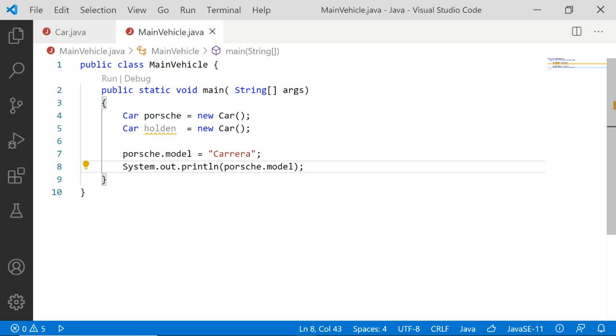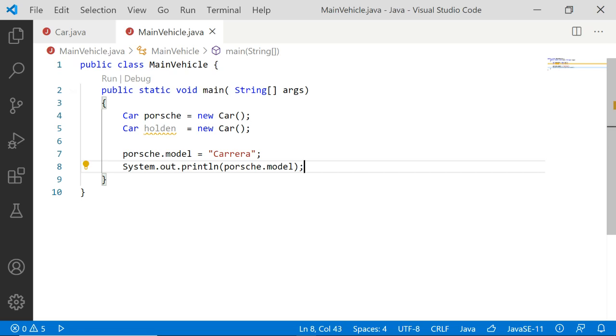But I wanted to tell you that this is not the right way of accessing an attribute of a particular class. This is not the right way of assigning a value to an attribute of another class, nor of accessing and printing it. Here you are setting a value, and here you are getting the value again. Setting and getting are two important actions that you perform for every attribute. You can either set a value, or if you already set the value, you get it back.